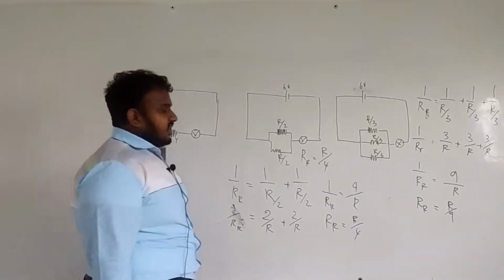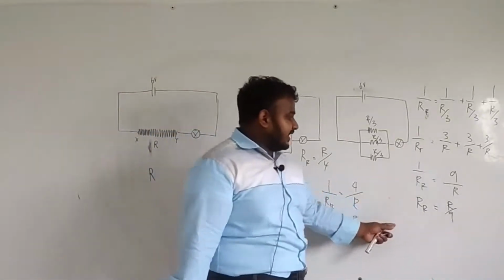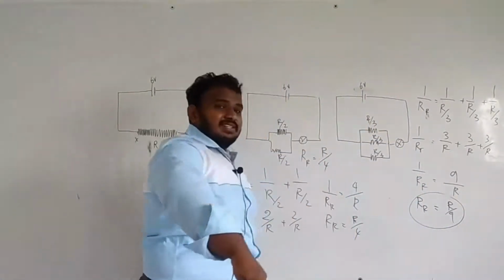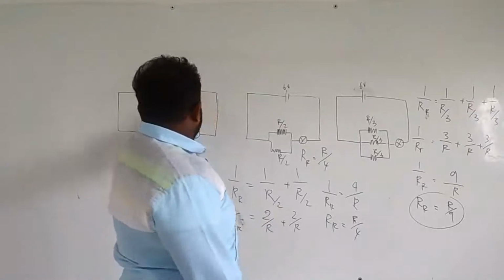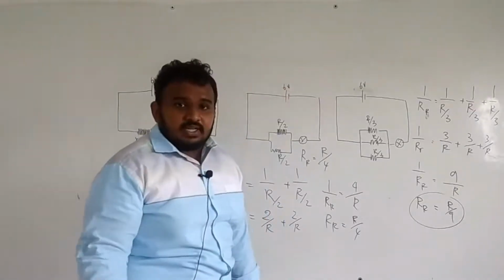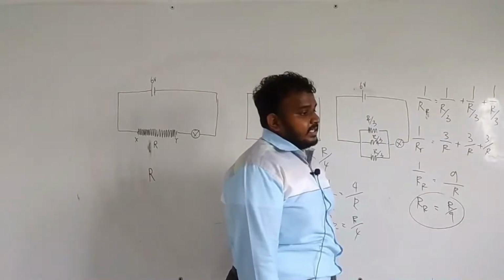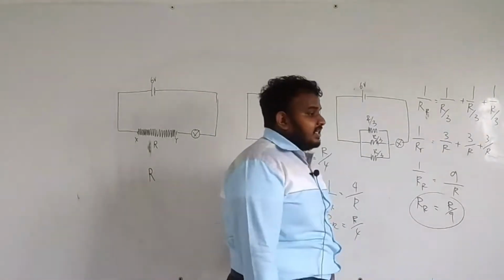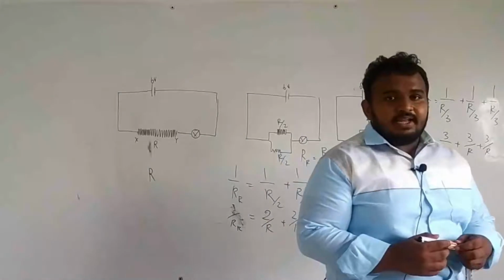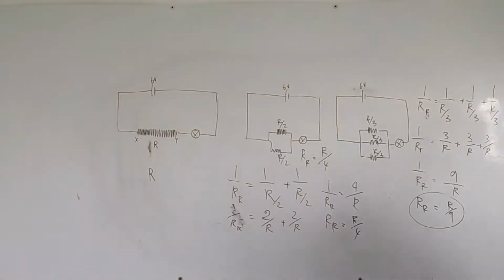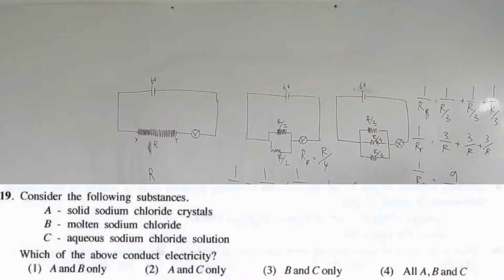If you look at it, the least resistance is found in the third setup. If the resistance is less with the same 6 volt voltage, the current will be high in the third setup. So the bulb will be brighter in the third setup. So instance 3 will have the brightest bulb. Okay, so the third one is the answer for the 18th question, right?